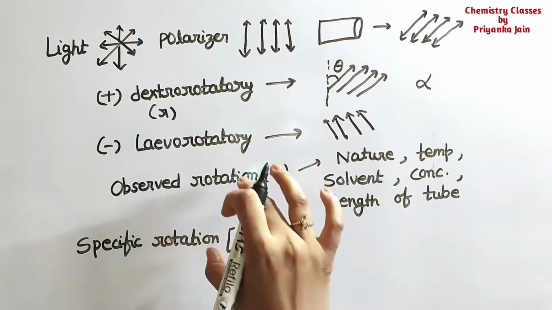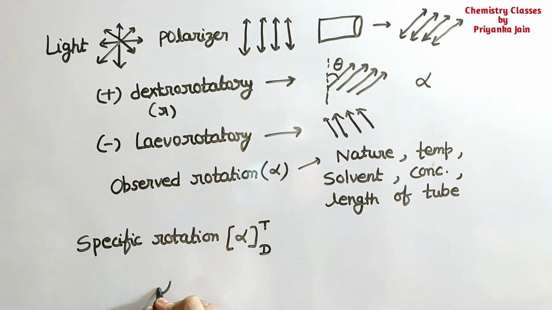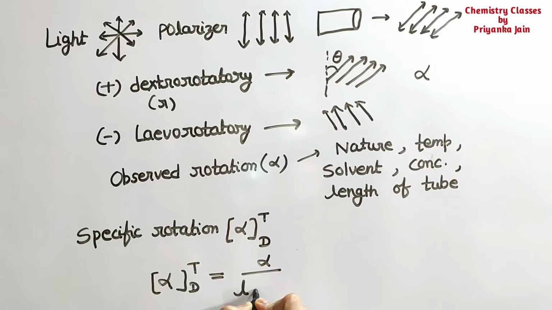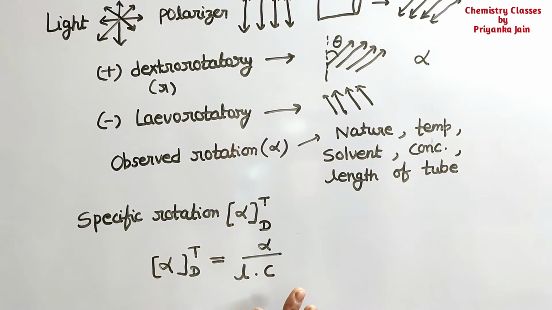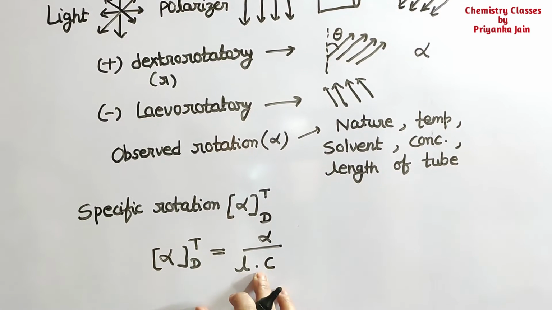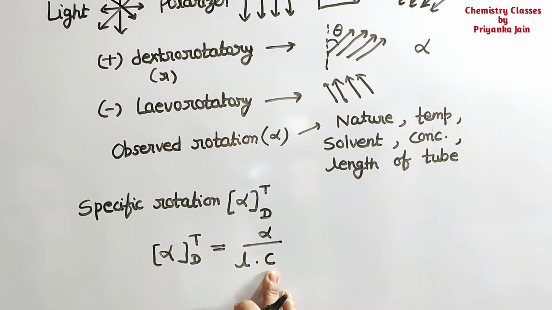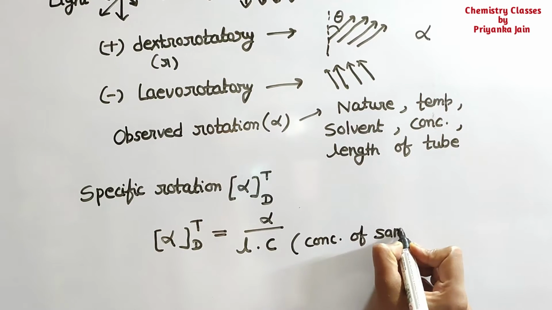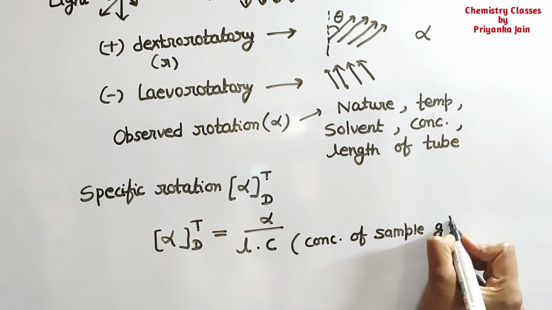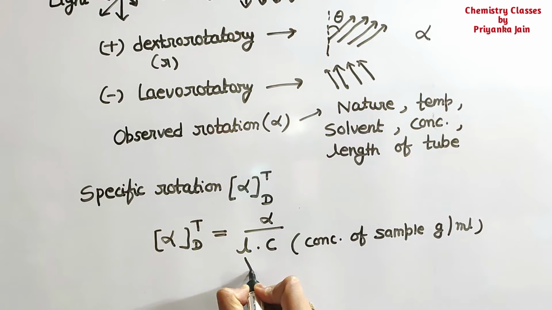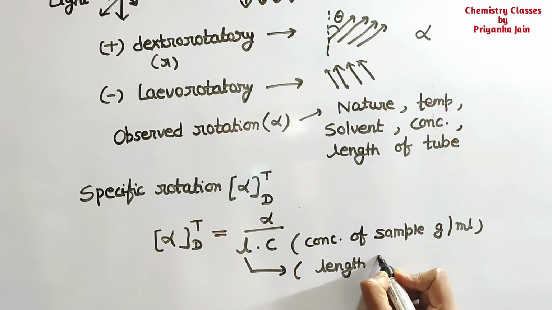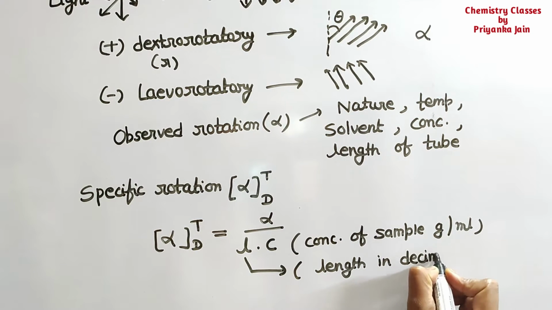The specific rotation is equal to the observed rotation divided by length and concentration: alpha divided by L times C. Here C is the concentration of the sample in grams per milliliter, and L is the length of the tube in decimeters.